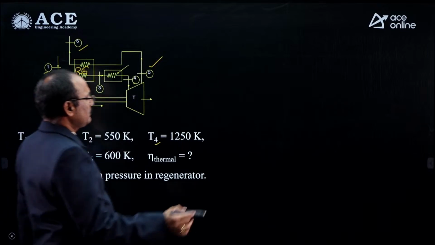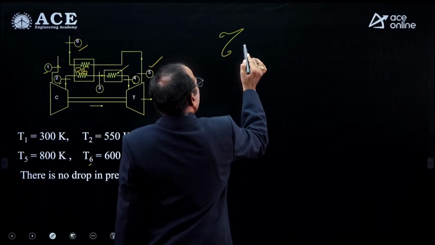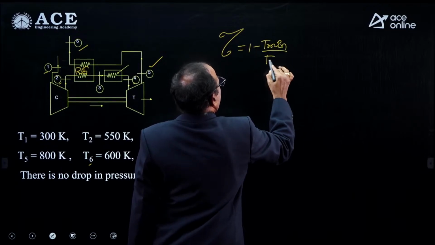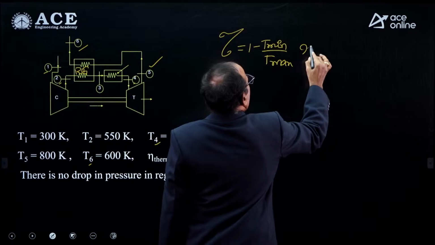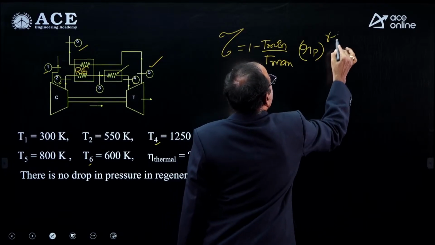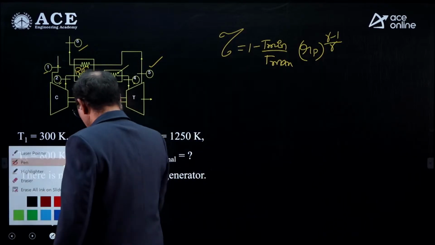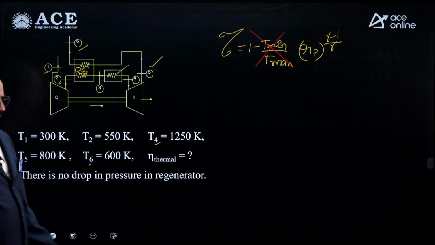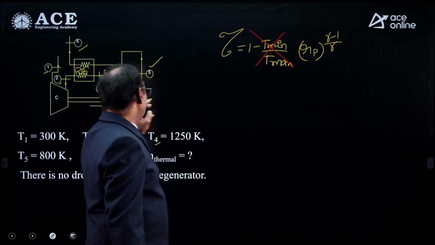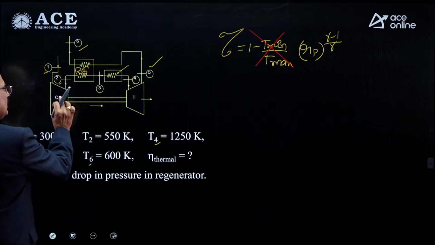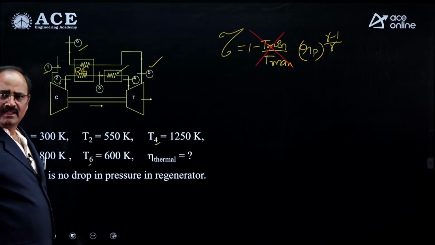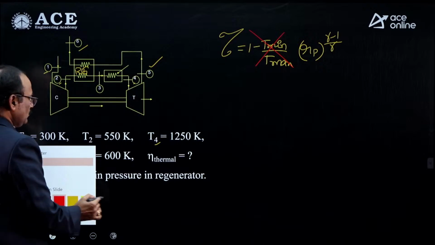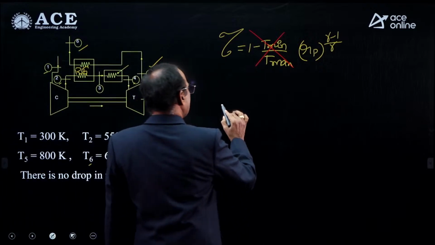For this particular problem, you cannot use the formula 1 minus T minimum by T maximum into Rp power gamma minus 1 by gamma, because it is not given that the regenerator is working ideally. That formula can be used only when the regenerator connected between the compressor and combustion chamber is working ideally or perfectly. So for this case, you take the general formula for thermal efficiency.